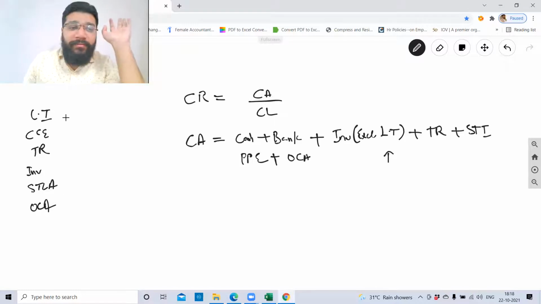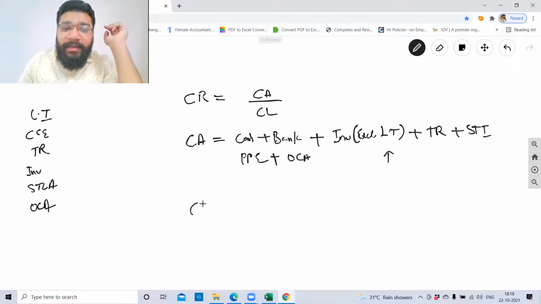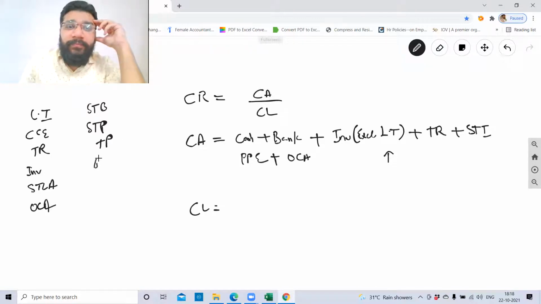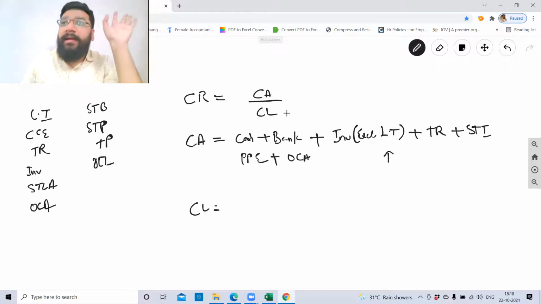Correct. Okay, current liability. Broad categories of current liability. Short-term borrowings. Trade payables. Short-term provisions. Other current liabilities. Correct. So current asset divided by current liability.